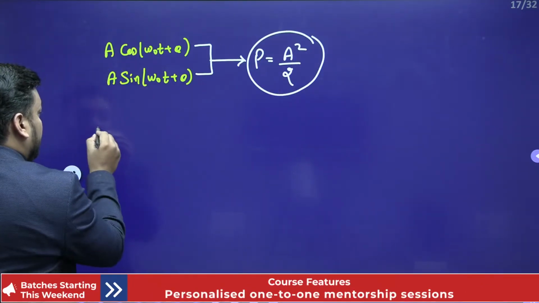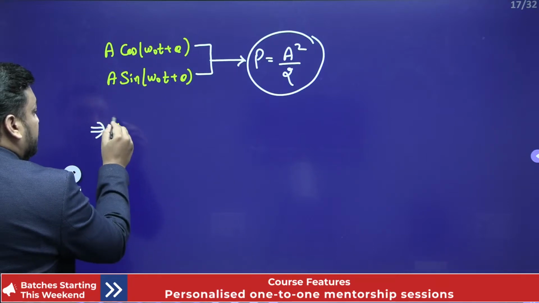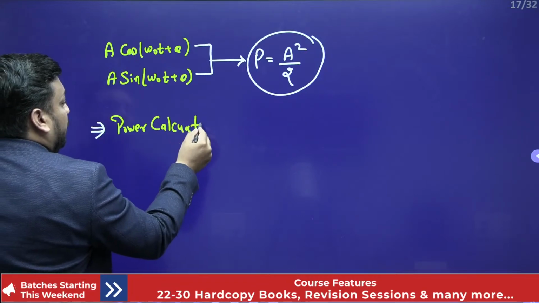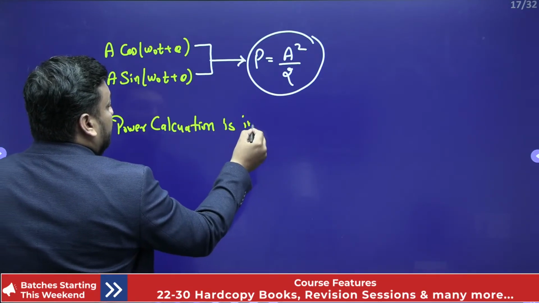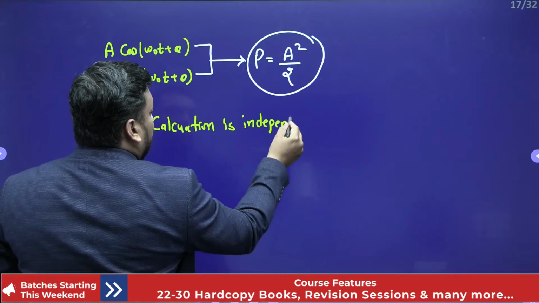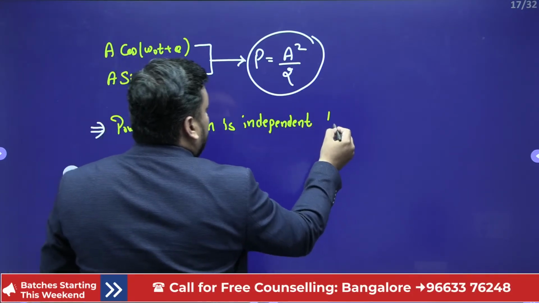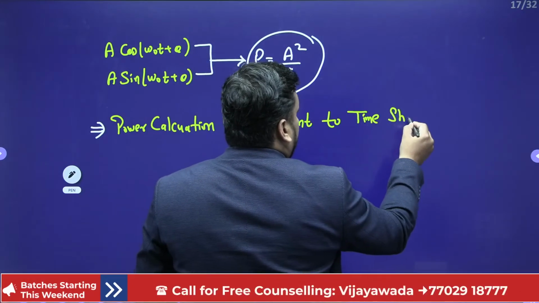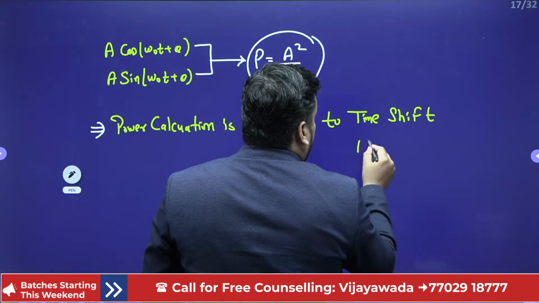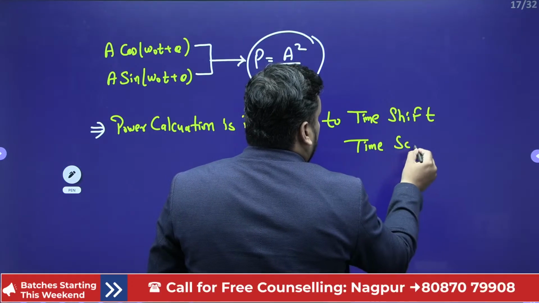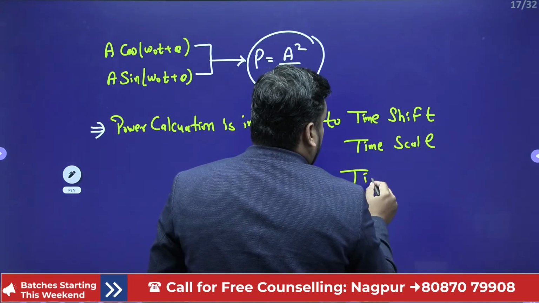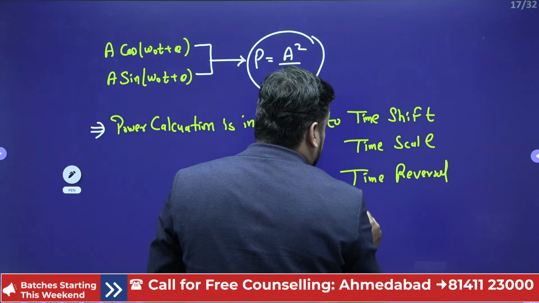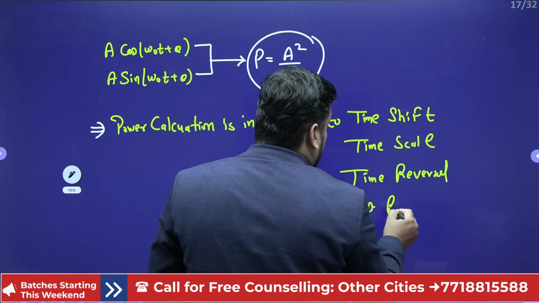So we can also make a note that power calculation is independent to time shifting. It is independent to time shift, to time scale, time reversal, or we can say amplitude reversal.